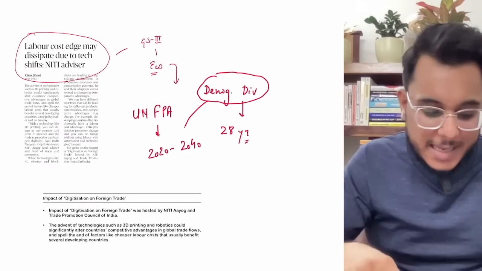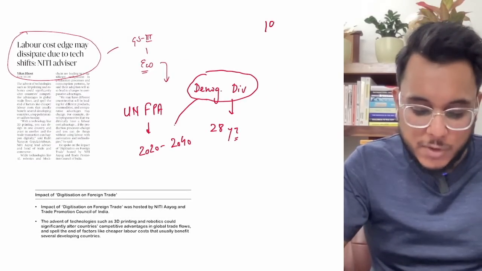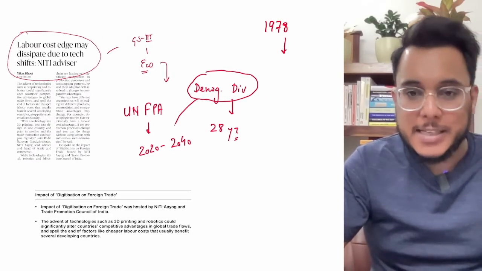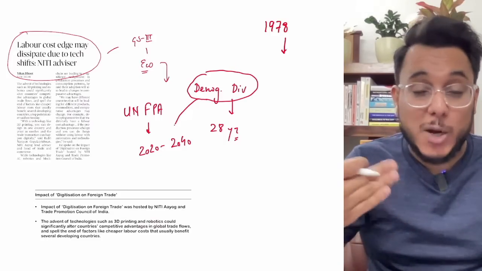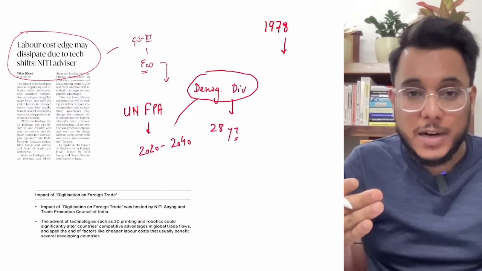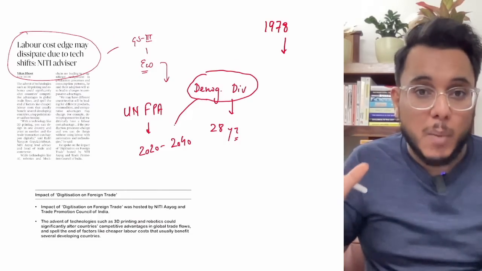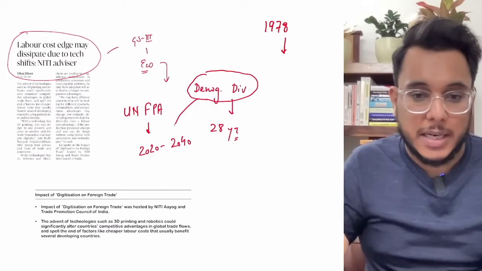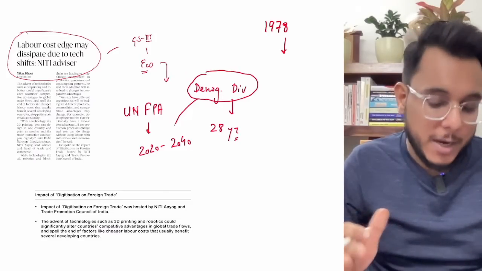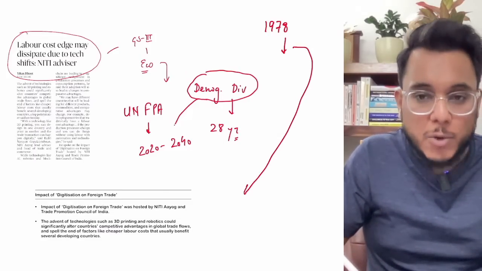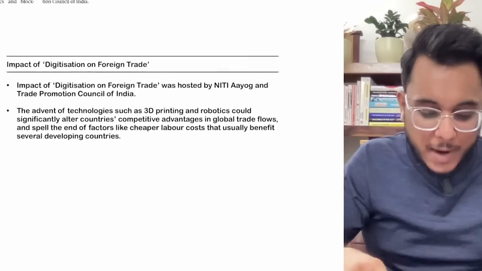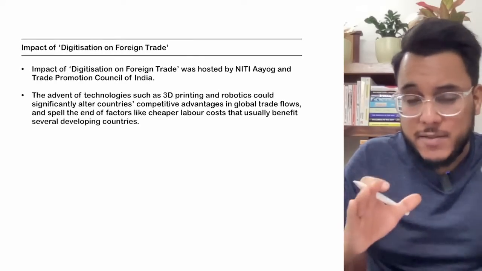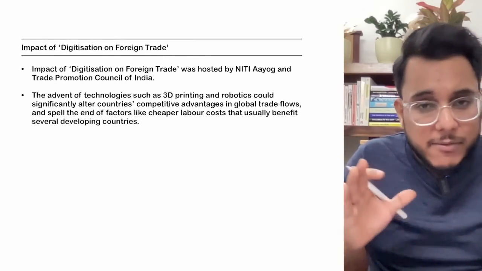Now if we see the example of China, from 1978 onwards China came out with the open door policy, and they became the factory of the world. How did they become the factory of the world? By using their young population. China was the most populous country, and they used that to their own advantage. Now we say that India will use the benefit of cheap labor. But the Niti Aayog has provided a very observable and critical viewpoint on this.